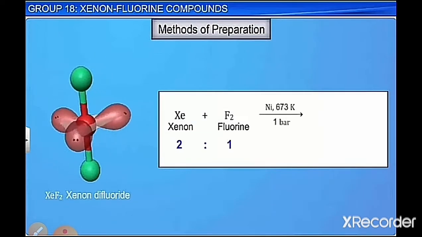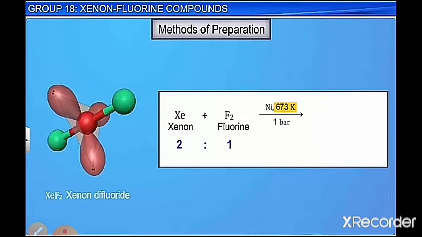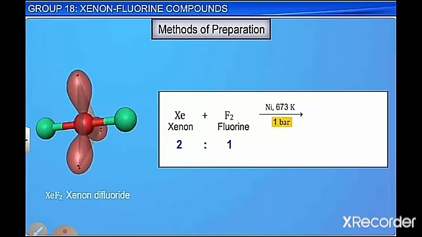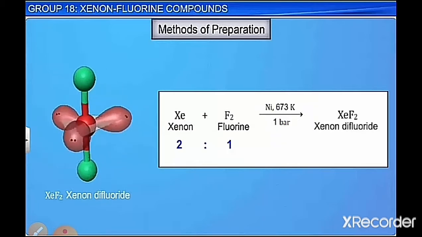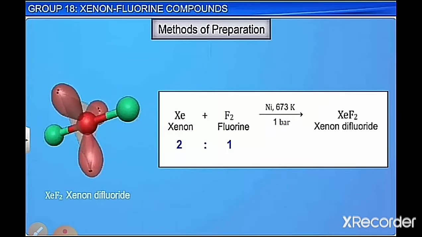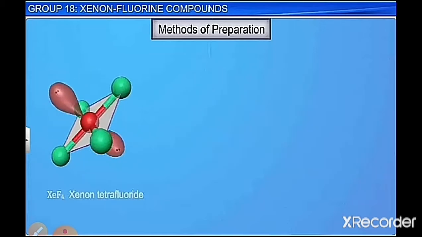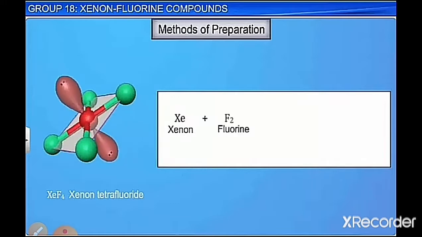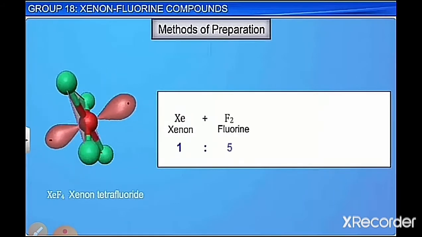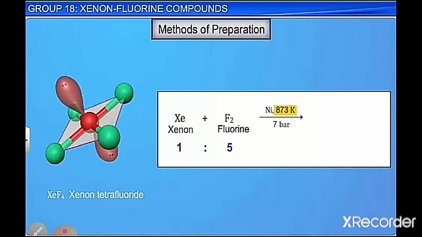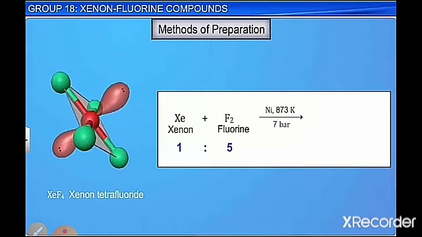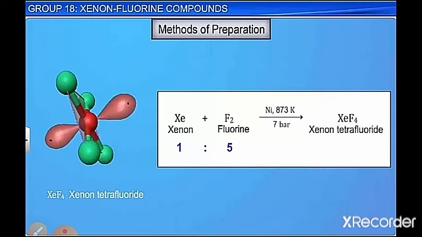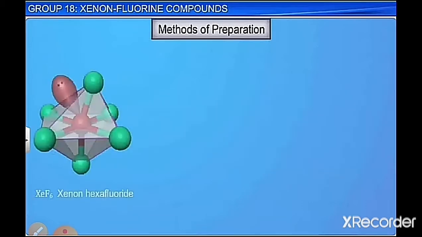Xenon and fluorine, when they combine in the ratio 2:1 in a nickel vessel at 673 Kelvin and a pressure of 1 bar, we get xenon difluoride. Now xenon tetrafluoride: when we react xenon with fluorine in the ratio 1:5 at 873 Kelvin in the presence of nickel and a bit higher pressure, that is 7 bar, we get xenon tetrafluoride.